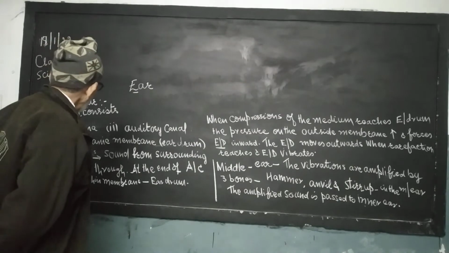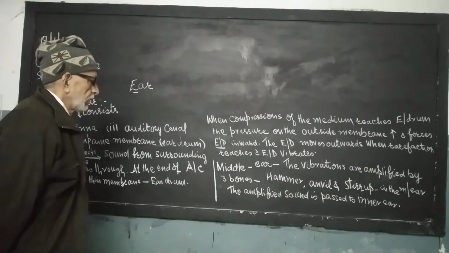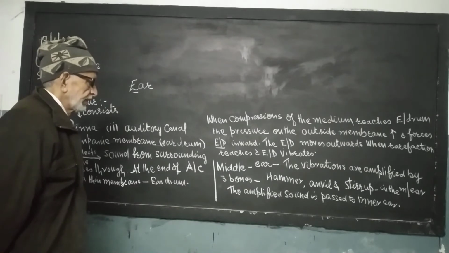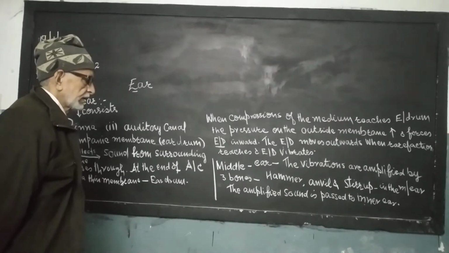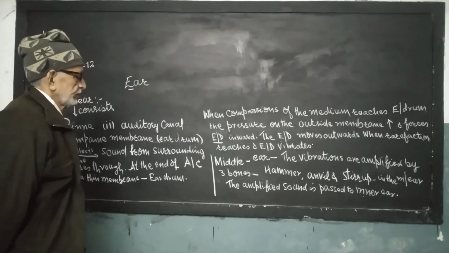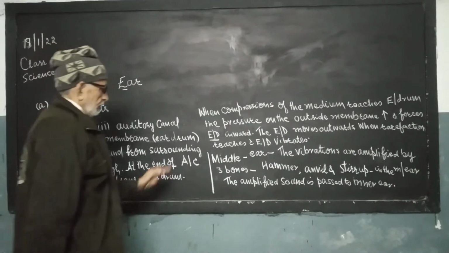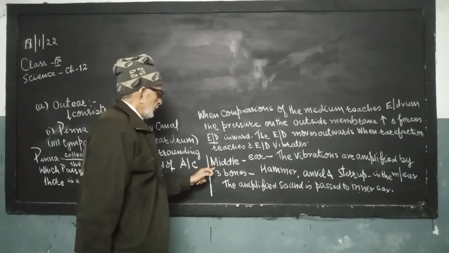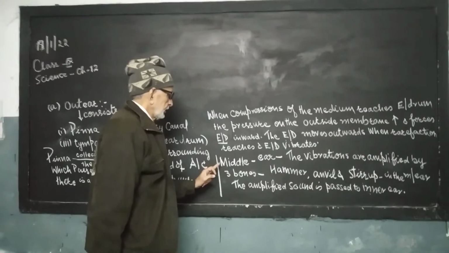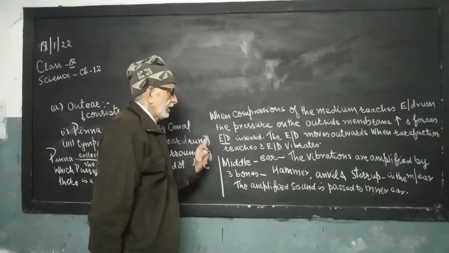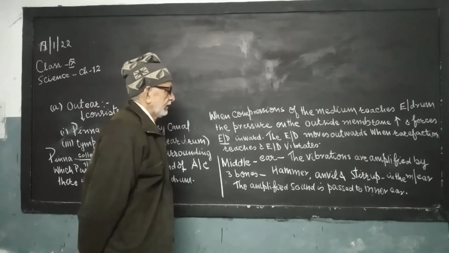The first part is the outer ear, the second part is the middle ear, and the third one is the inner ear. In this, we will discuss the composition and function of the middle ear.